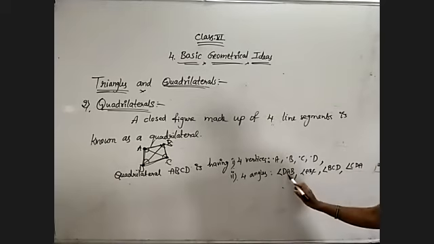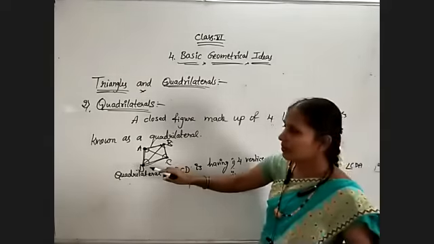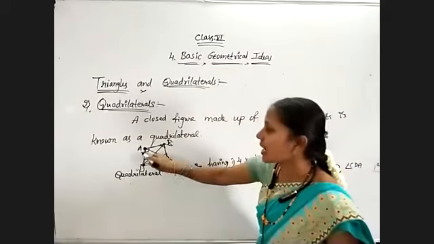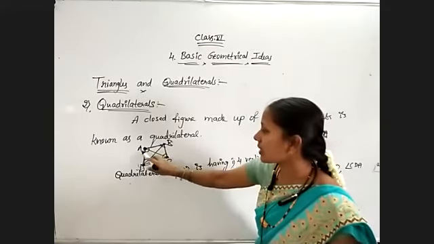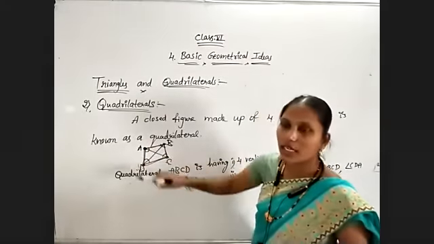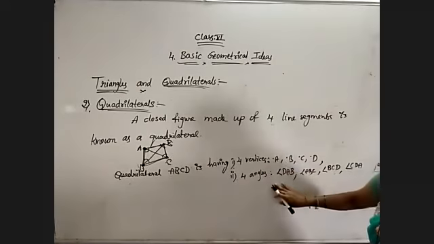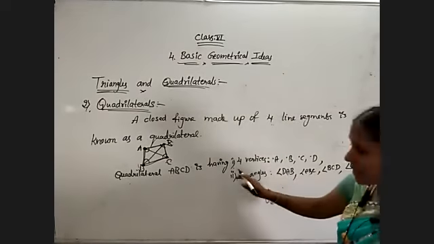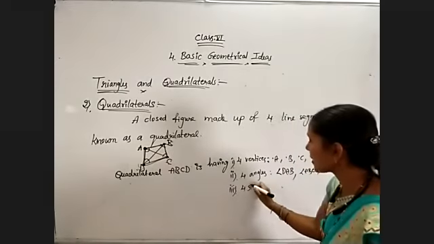Total 4 angles. Angle A, B, C, D. So observe for D, angle D. A and C are adjacent points. That's why angle ADC, otherwise CDA. Anyway, we can write. So this is about the 4 angles and 4 vertices of the quadrilateral ABCD, and 4 sides. What are the 4 sides of the quadrilateral ABCD?